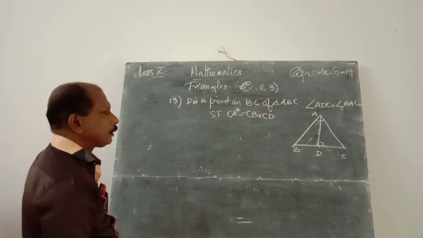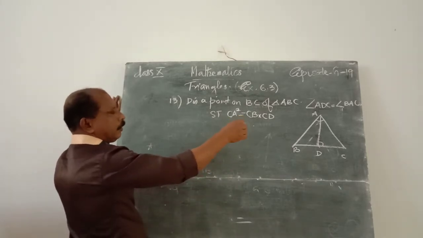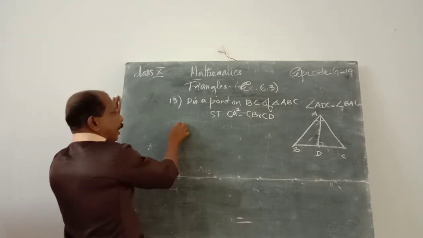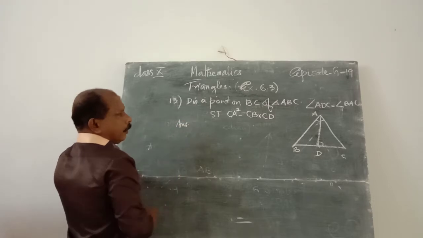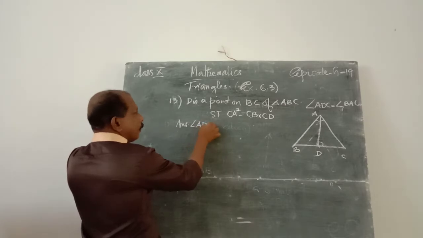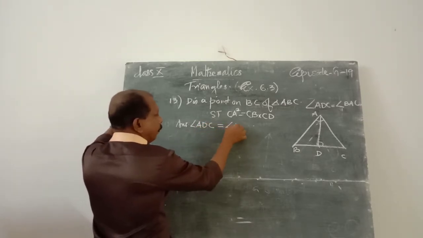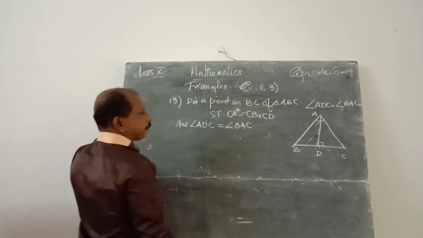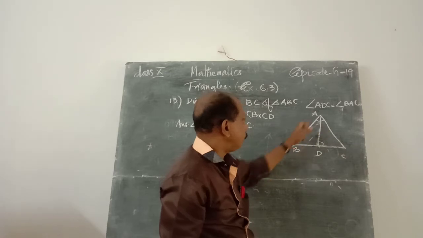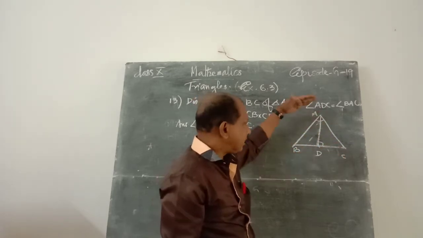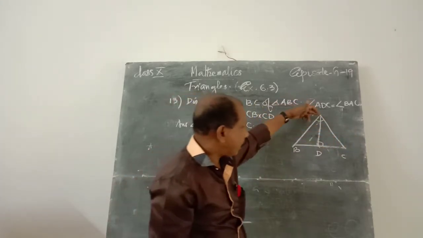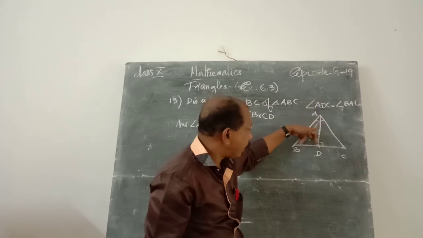That means angle ADC is equal to angle BAC. ADC is equal to BAC. That means we consider triangle ABC and triangle ADC. Clear? Triangle ABC and triangle ADC.